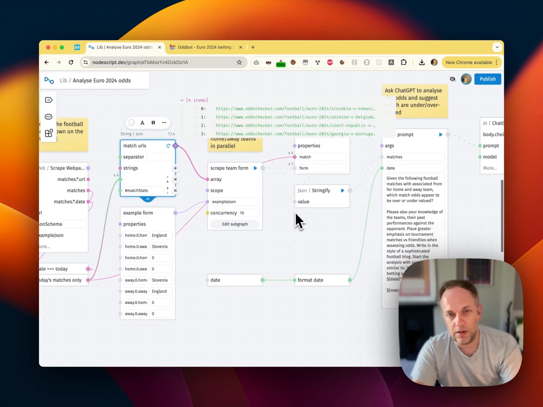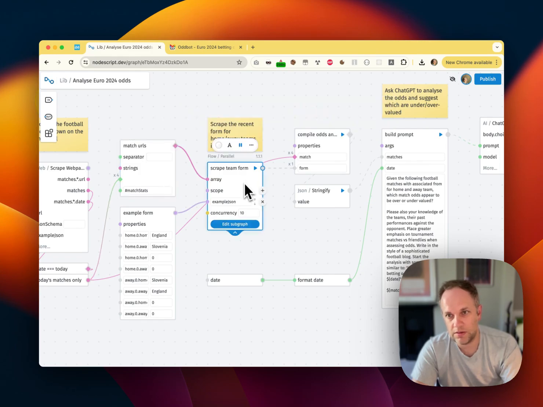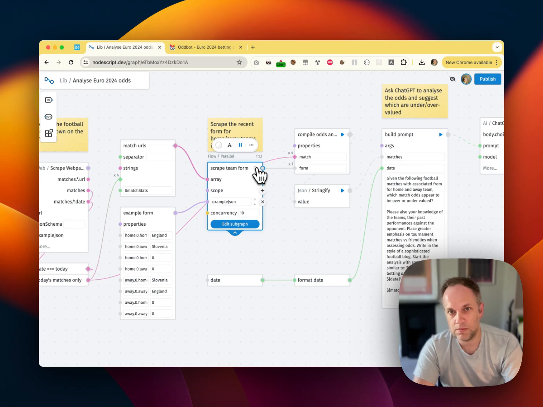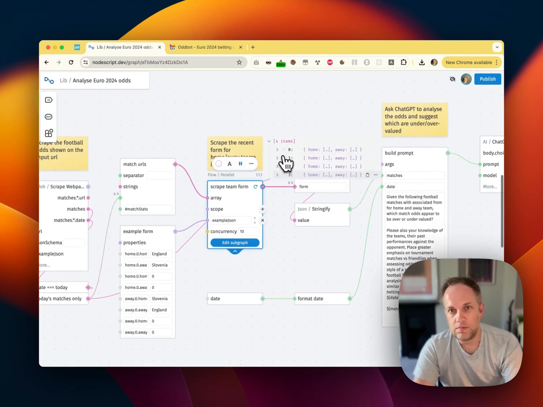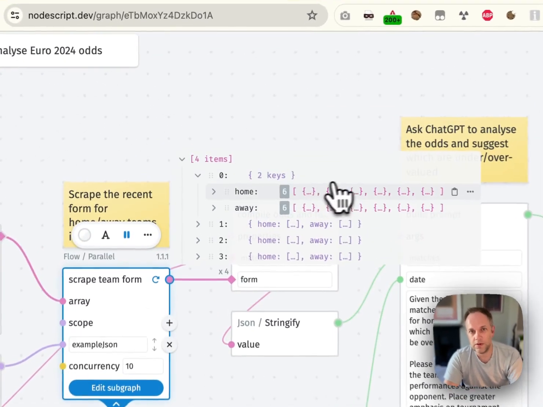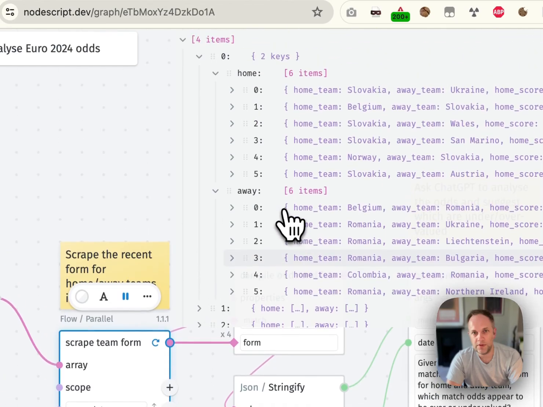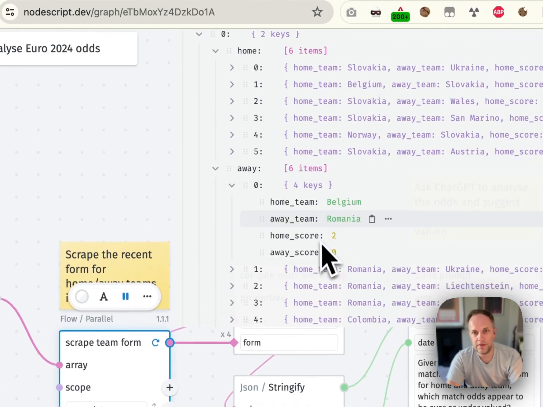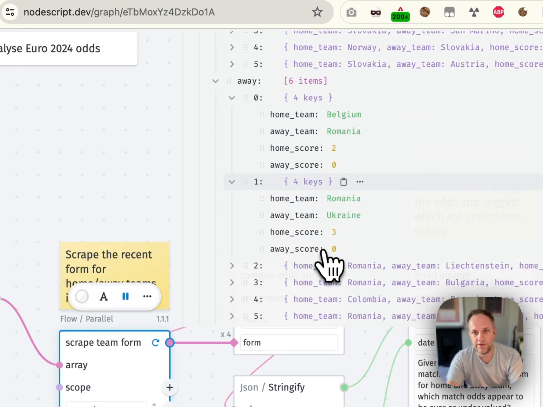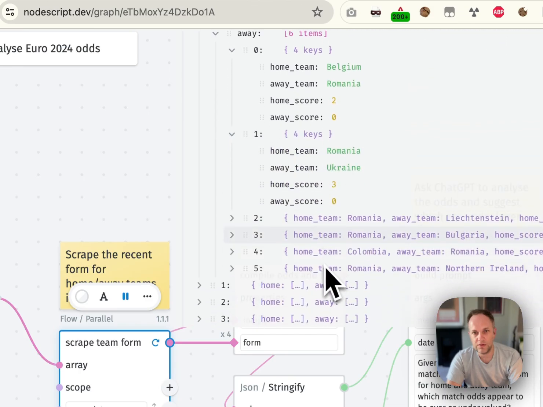The next thing we need to do is scrape the home and away team form so that Oddbot can provide some kind of objective analysis on what it thinks the odds should be. So let's run that. So here are the results. So for each of the matches, this is the home form and the away form. So you can see each of the fixtures and the scores and so on.